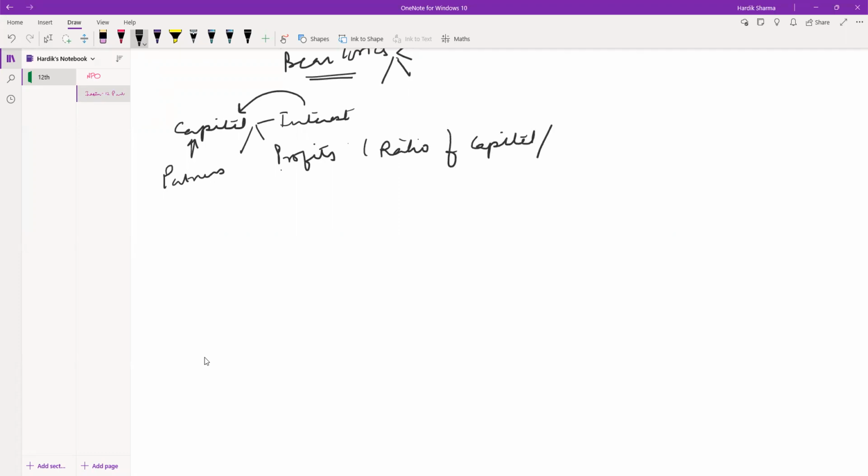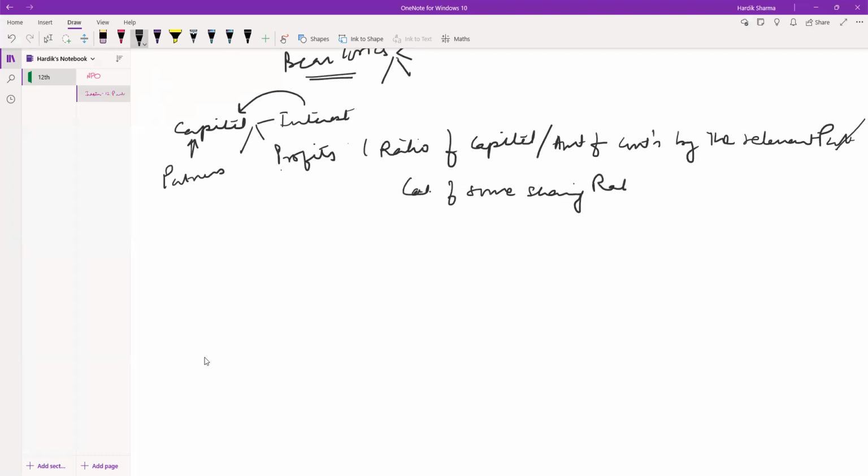Or the amount of hard work, amount of contribution by the relevant partners. Or there might be some sharing of calculation, some sharing ratio of how the capital or how the profits will be divided.